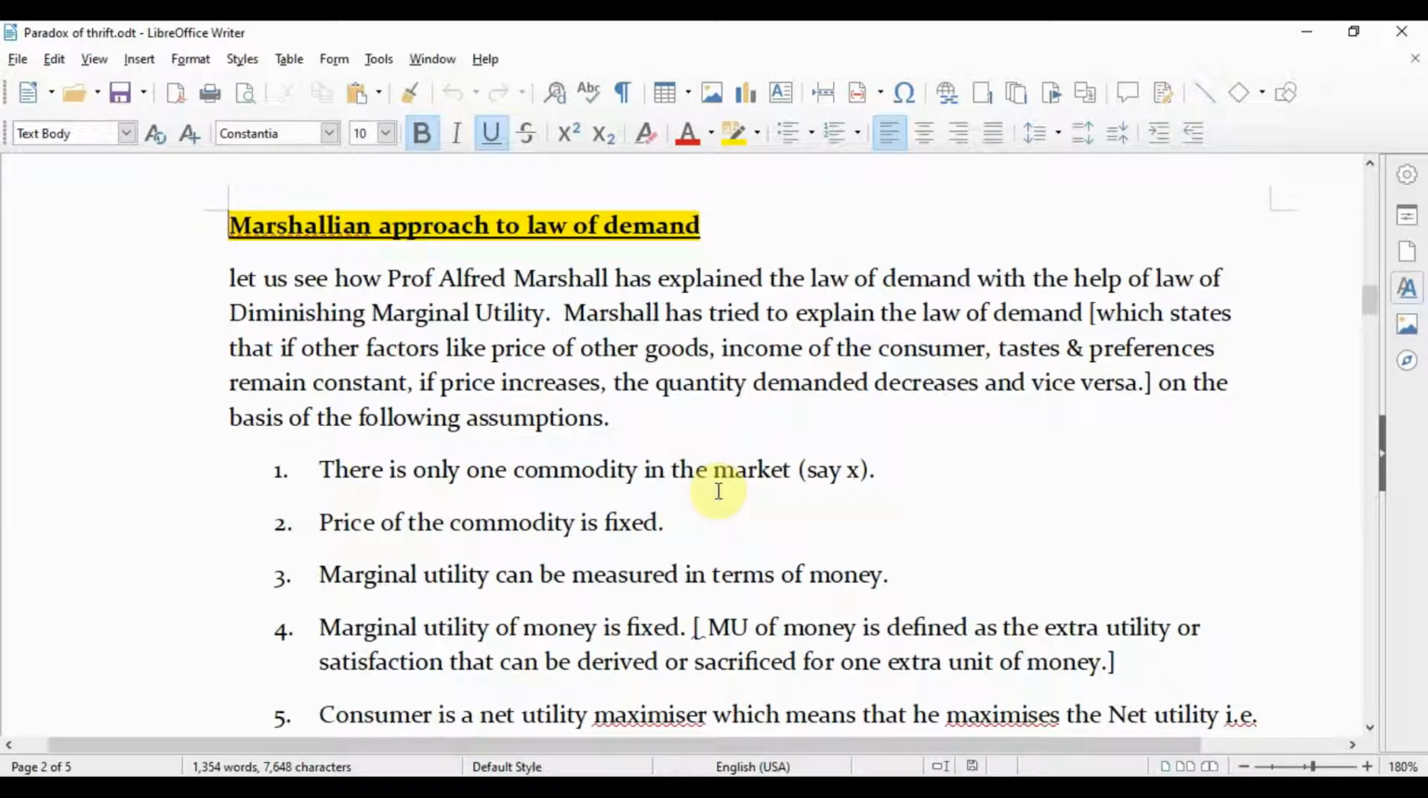Welcome to the class. Today we will discuss the Marshallian approach to the law of demand. Let us see how Professor Alfred Marshall has explained the law of demand with the help of the law of diminishing marginal utility.